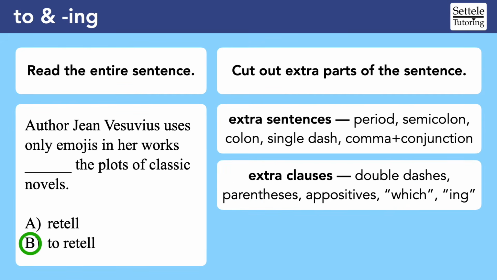Second, get rid of obvious extra clauses that interrupt a sentence. Double dashes and parentheses are the most obvious. You should also learn to recognize appositives, which typically give extra descriptions using 2 commas. Clauses that start with a comma and "which" are also extra attachments to a sentence.